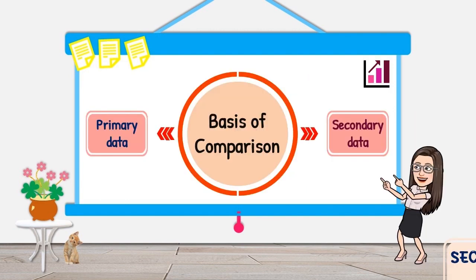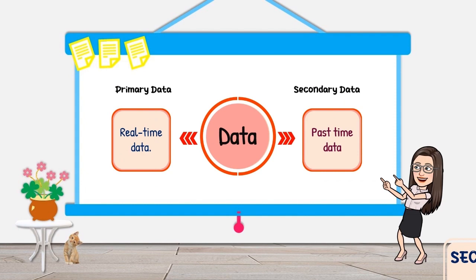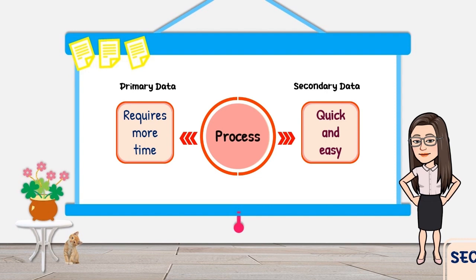Now let's compare primary data and secondary data. In terms of their meaning, primary data refers to the first-hand data gathered by the researcher himself. Secondary data means data collected by someone else earlier. Primary data are real-time data, while secondary data are past-time data. Primary data requires more time and effort, while the process of secondary data is quick and easy.